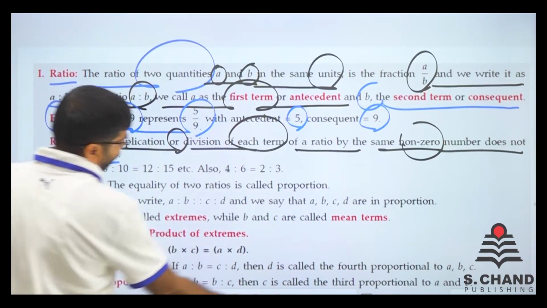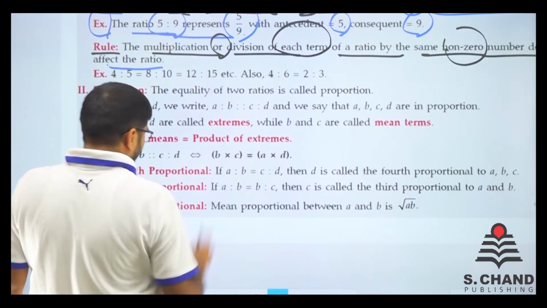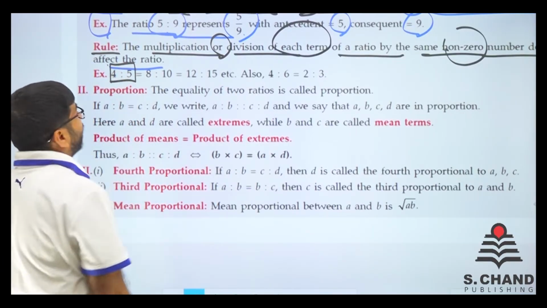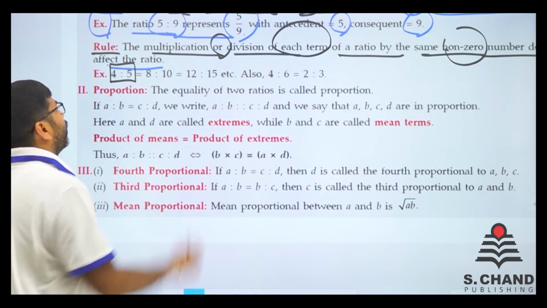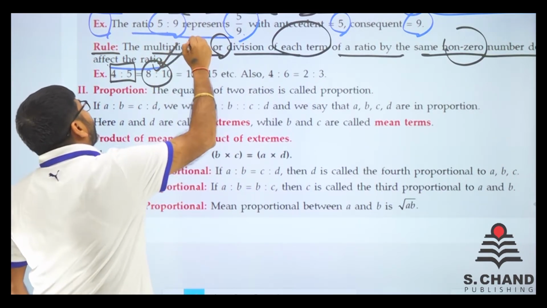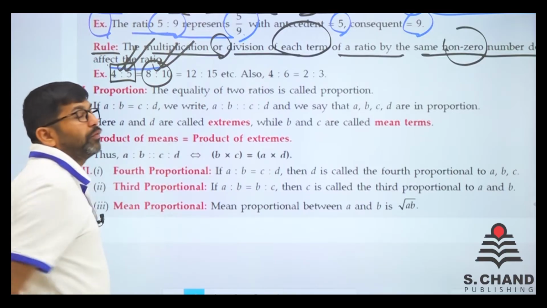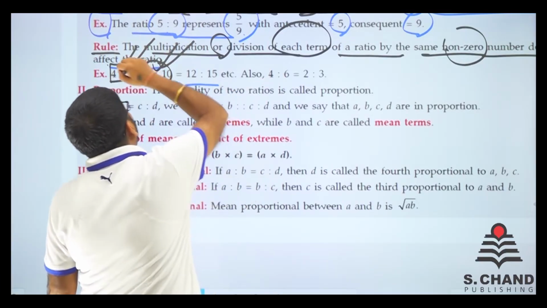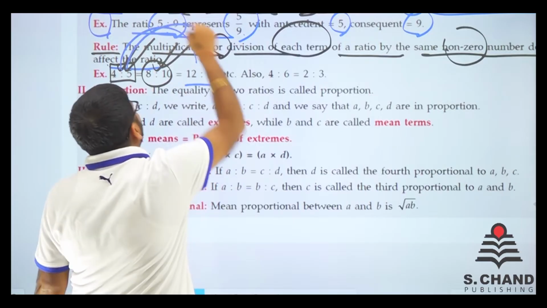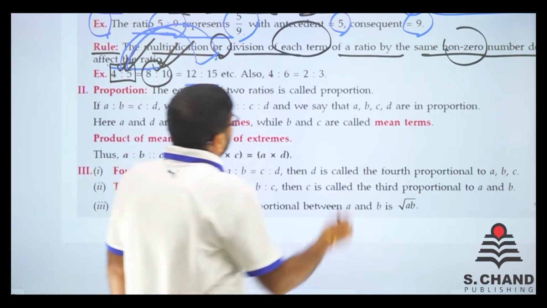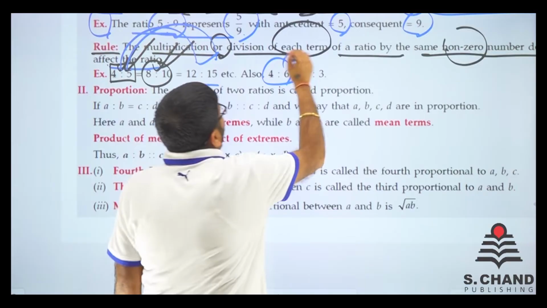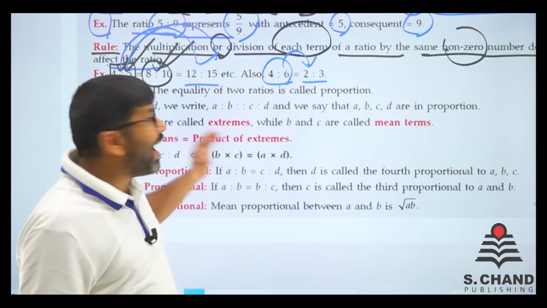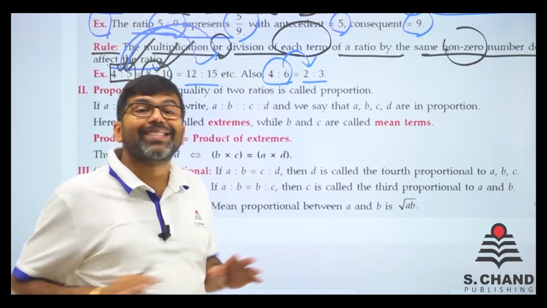Let's see how. It is said that the ratio is 4 is to 5. Just multiply both sides by 2, so we get 8 is to 10. So 8 is to 10 is equal to 4 is to 5. No change at all. In a similar way, 12 is to 15: we multiply this by 3, this by 3, same. And similarly, 4 is to 6: when you divide both sides by 2, you get 2 is to 3. So 2 is to 3 and 4 is to 6 are the same.